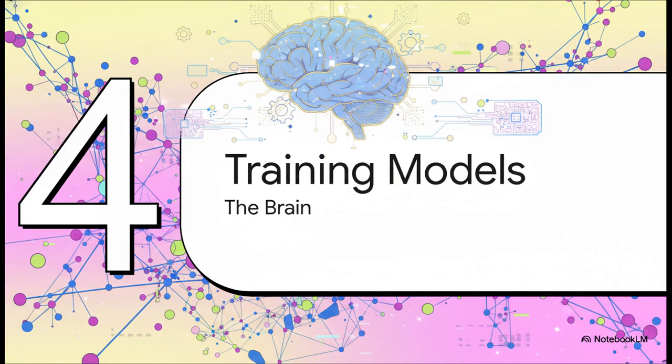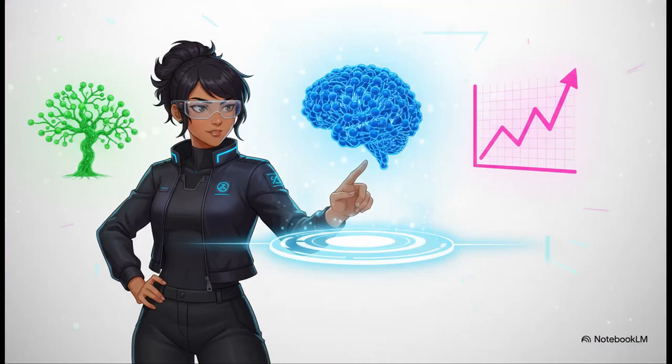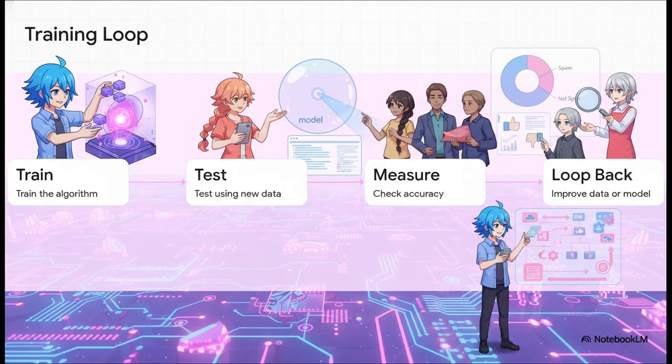Okay, let's head into Section 4, training and evaluating models. We are building the brain. This right here is where the actual learning happens. The algorithm takes that squeaky clean training data we just prepped and studies it to uncover all those hidden patterns. During this phase, developers have to pick the right algorithm for the job. They might go with decision trees, neural networks, or maybe regression models. But no matter what heavy math is running under the hood, the core concept is exactly the same. The machine is actively studying our clean dataset, mathematically crunching the numbers to figure out what exactly makes a spam email, well, spam.